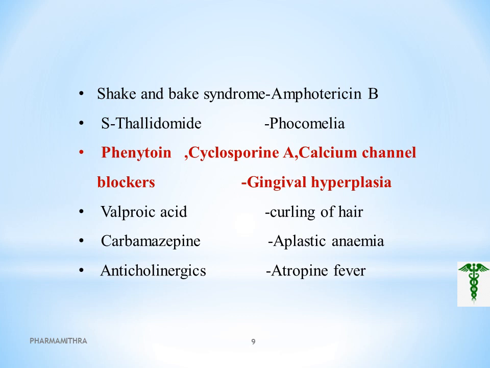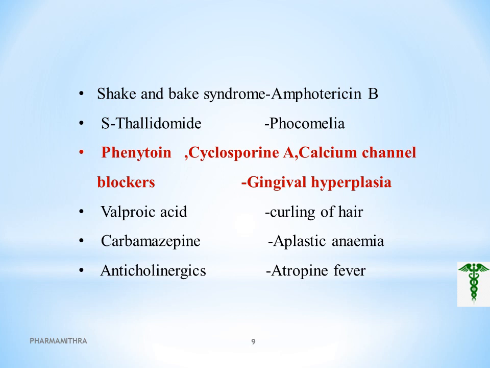Carbamazepine shows a side effect of aplastic anemia, that is, the body does not produce new blood cells. This condition results in bone marrow damage, and carbamazepine, as we all know, is an anticonvulsant used in multiple neurological defects. So aplastic anemia is a side effect of the drug carbamazepine.